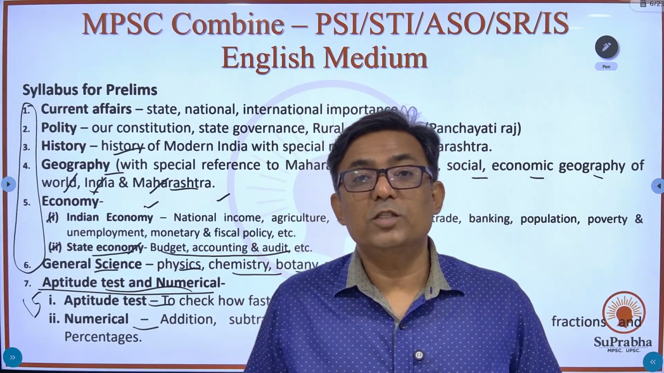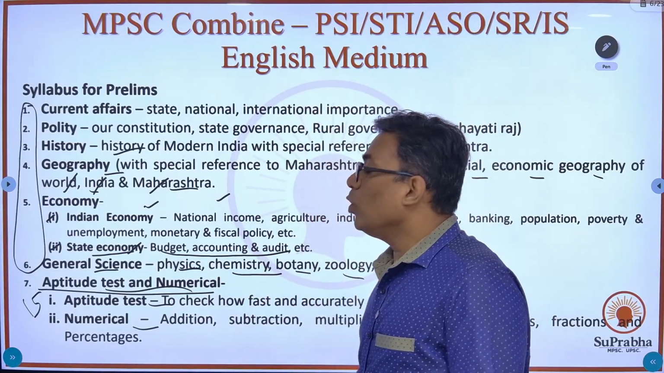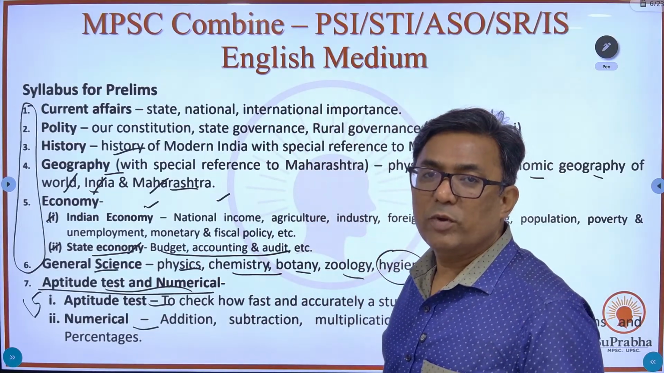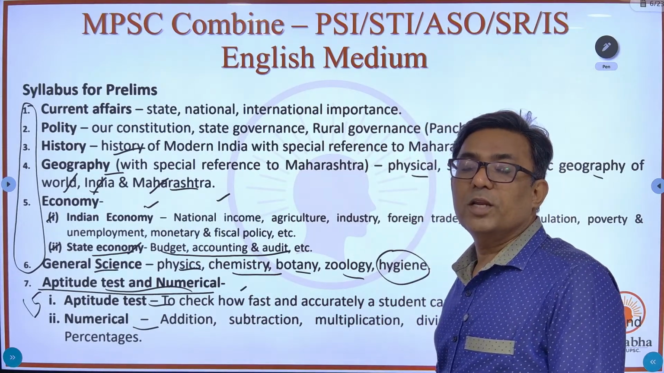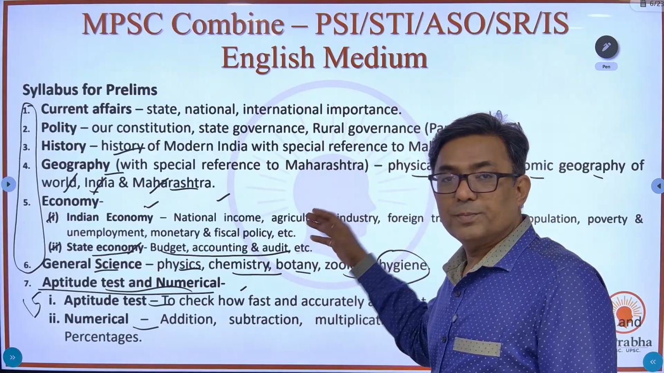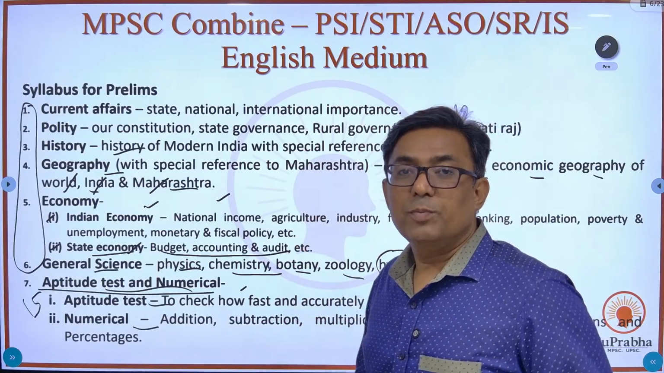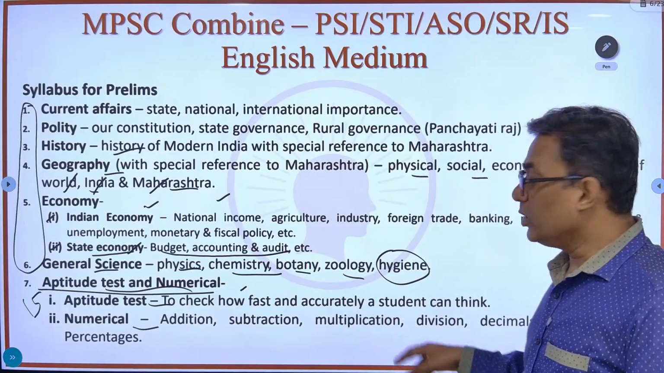So this part is very important for you to understand, that for these six topics, you are going to allot something like 40 minutes, and for the aptitude numerical you will allot something like 20 minutes. That is the differentiation. So this is about prelims. I hope I am clear about what you are going to expect in this exam.